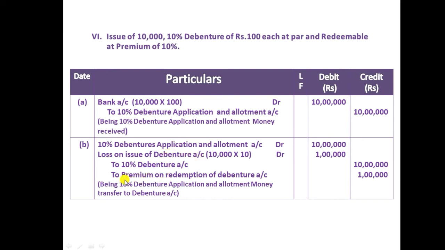And also we need to credit premium on redemption of debenture. This entry is also a common entry at the time of redeemable at premium, because it is an additional liability for the company at the time of repayment. That is the reason we need to credit it. So at the time of redemption, if it is premium, then these two entries we need to record. Loss on issue of debenture as well as premium on redemption of debenture is a common entry. So being 10% debenture application and allotment money transferred to debenture account.